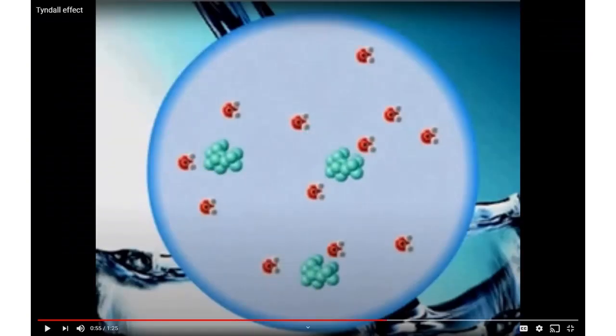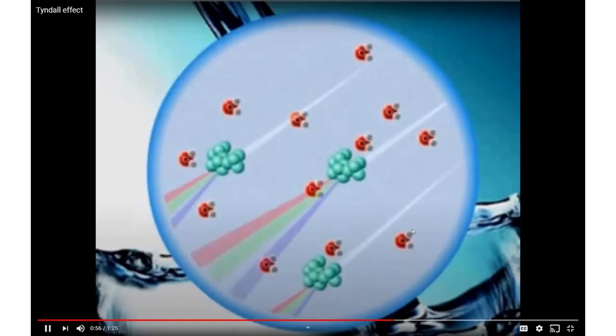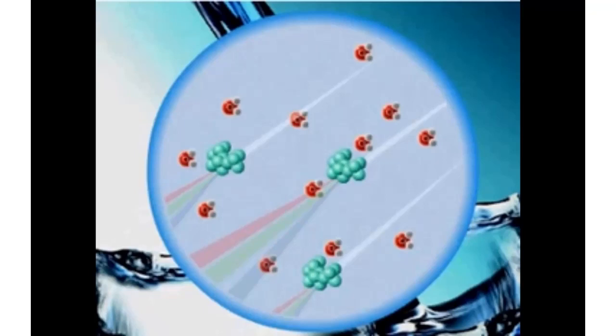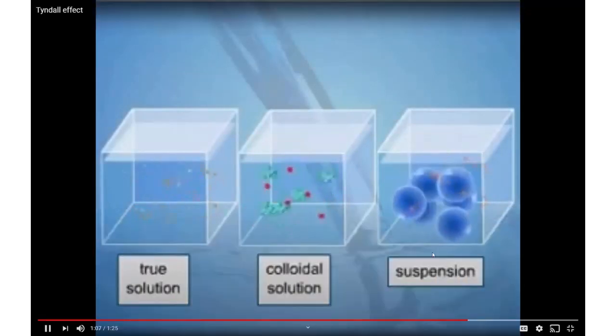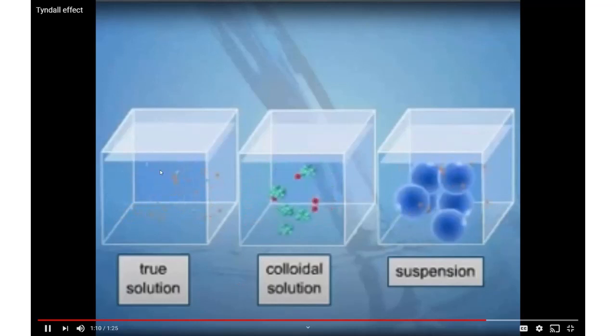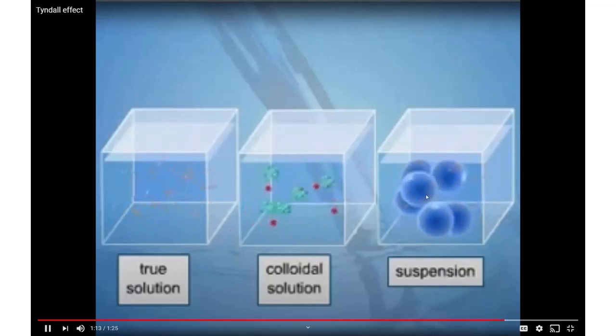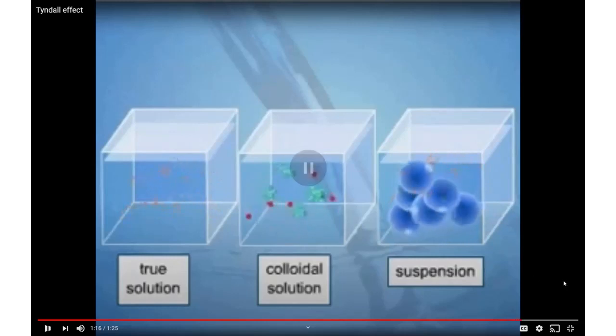So this is what it looks like at the molecular level. The particles in a heterogeneous mixture are large enough to scatter the light. So if you were to shine a light through the mixture, then when it hits these larger particles, it scatters. And that's how you see the path of light, the Tyndall effect. As you can see here, we have the particles in a homogeneous mixture, a colloid and a suspension, and you can see that the colloid and suspension particles are much bigger than those of a homogeneous mixture, right? And so that's how we get the Tyndall effect. When you shine a beam of light through it, the particles are large enough to scatter the light.